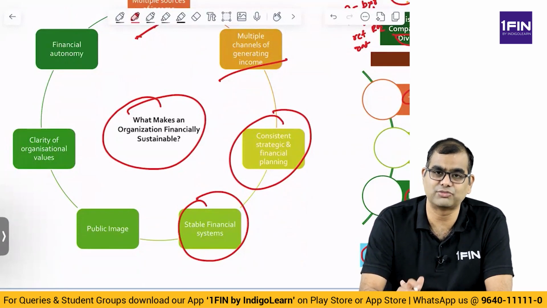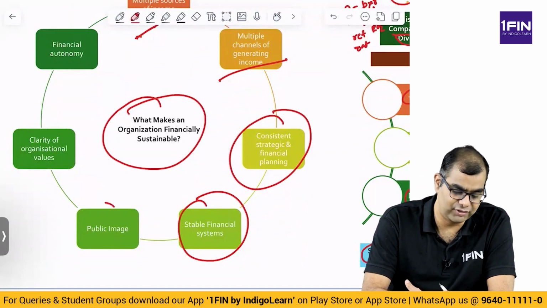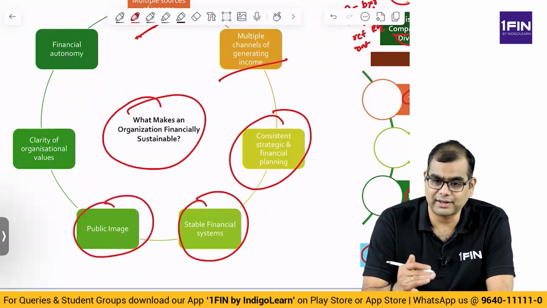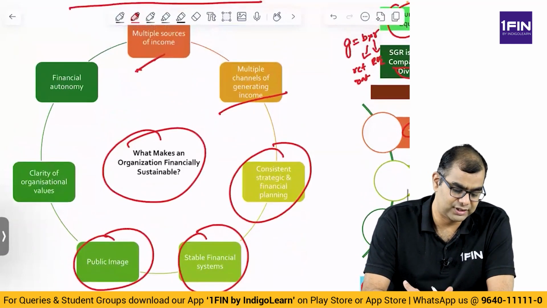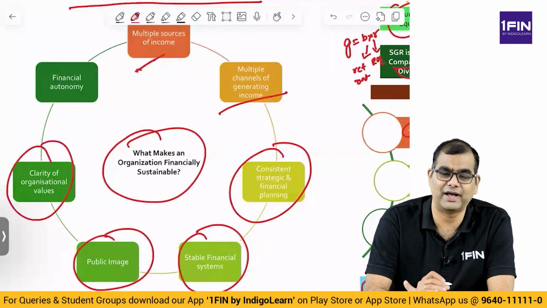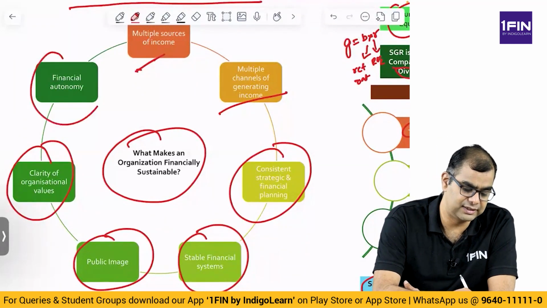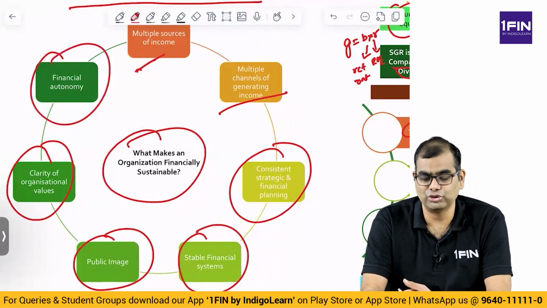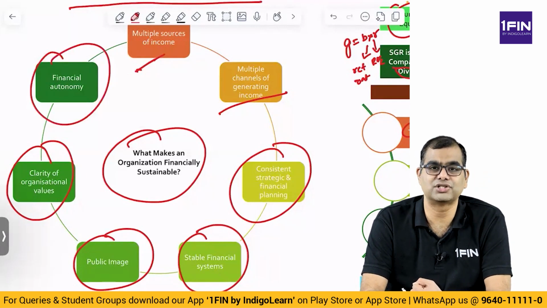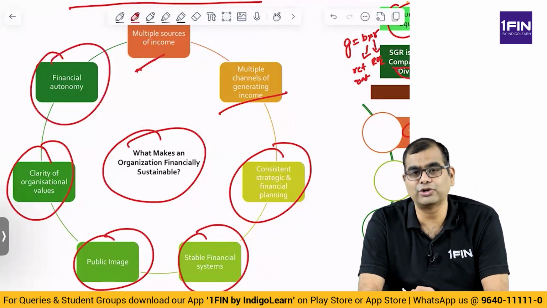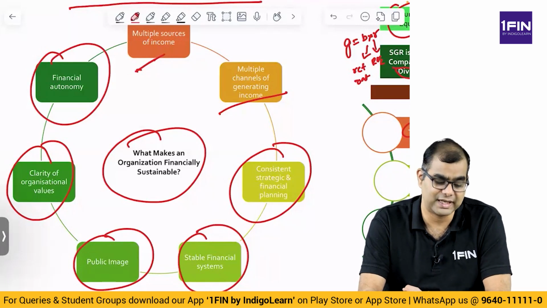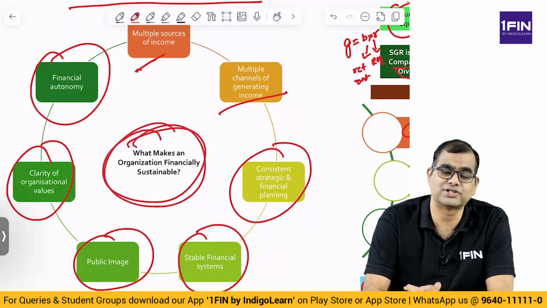The financing system should be stable, it should be stabilized. Then you have a good public image, that is, the company has a good standing in public. The organization has great clarity of values. The organization is known for its values and ethics, and there is financial autonomy. That is, you are able to take independent decisions with respect to finance as per what you want with respect to the conditions that you are facing. These are what makes an organization financially sustainable.